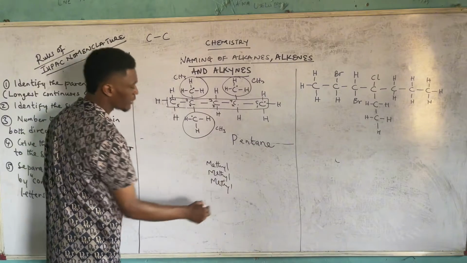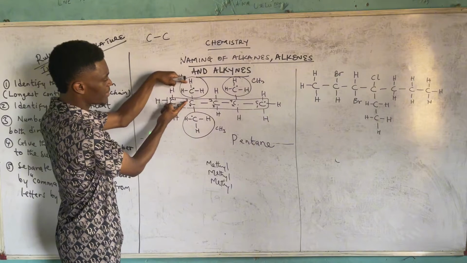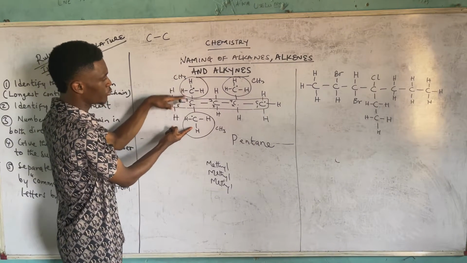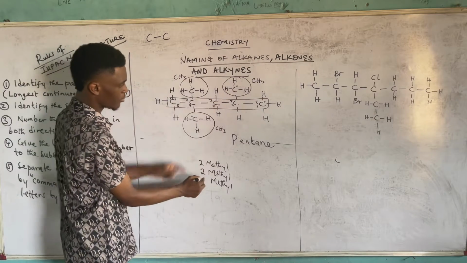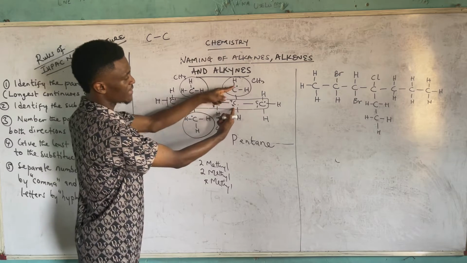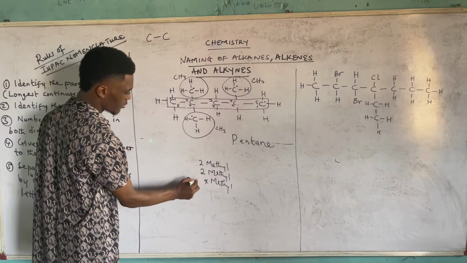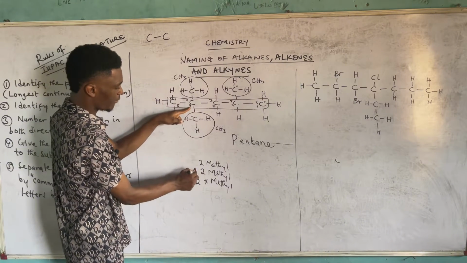If you go with forward direction, that's forward numbering, you know that these 2 will be for the first methyl and also for the one beneath. So 2 to this and 2 to that. So if you write it 2, 2, then the last one is 4, if you are going with forward. Then for backward, we only have a single methyl in the second carbon. So backward 2, while the other 2 are present in the fourth carbon, 4, 4.